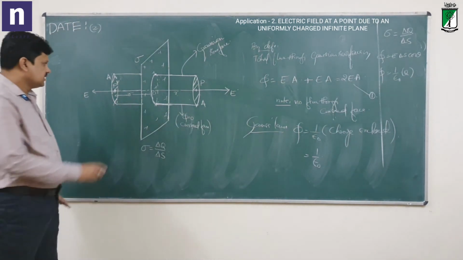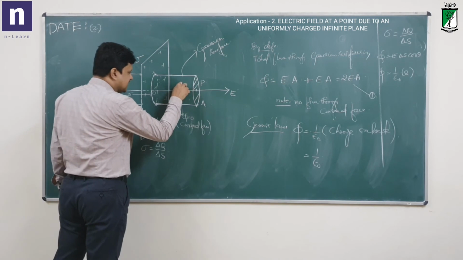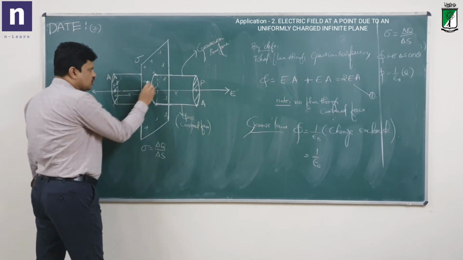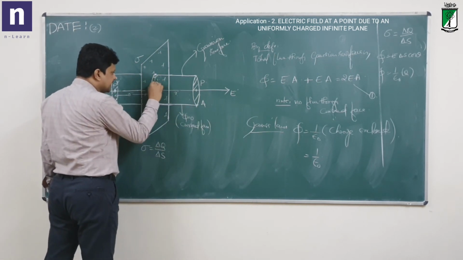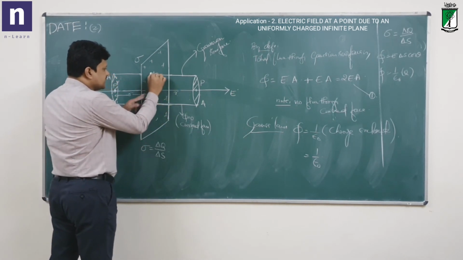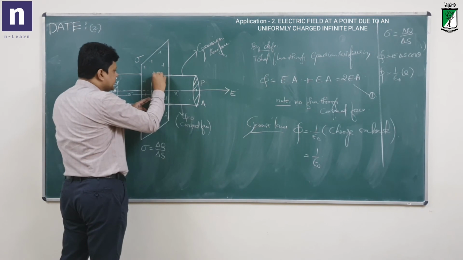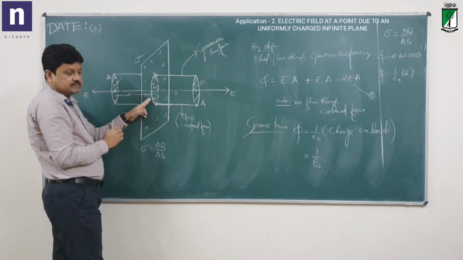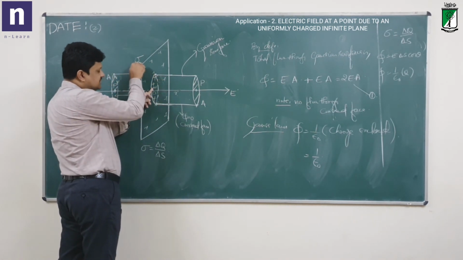Already I have discussed. Where is the charge? Is there any charge in the cylinder? No, only on this plane there is charge, correct? Only on this circular face. How much is the area of that? A. A is the area of this circular face. And what is the density of the charge? Sigma.